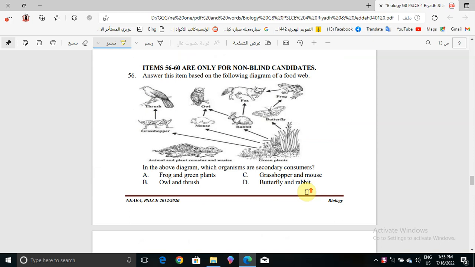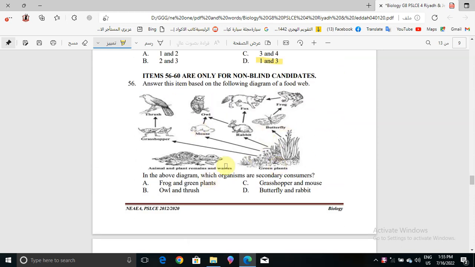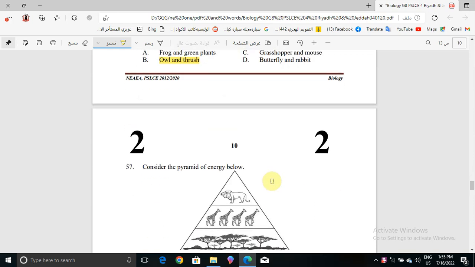Now question number 56. Answer these items based on the following diagram of a food web. Here we have the food web, right? In the above diagram, which organisms are secondary consumers? It will be the owl and the thrush. So that means choice B, owl and thrush.